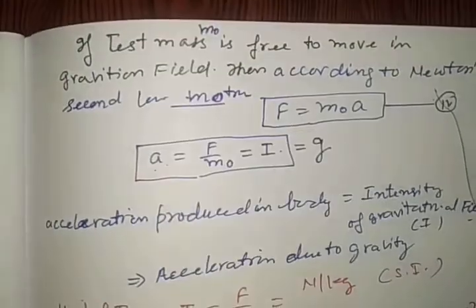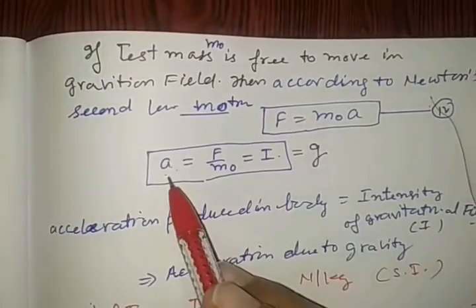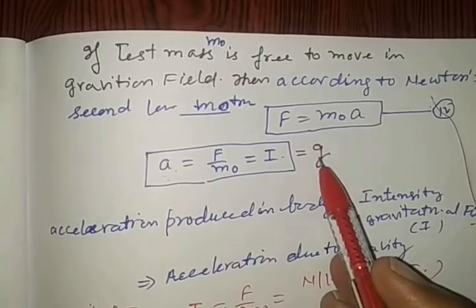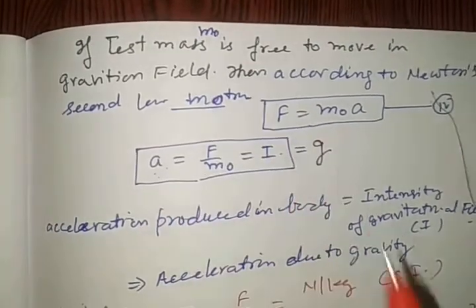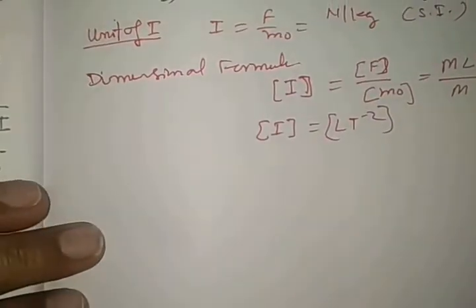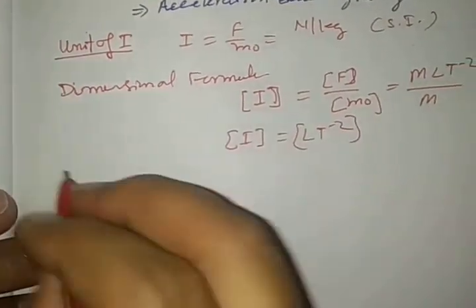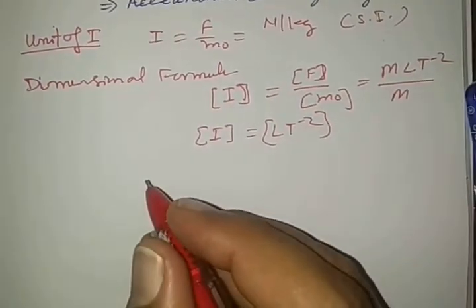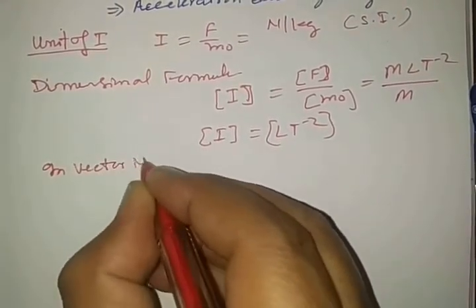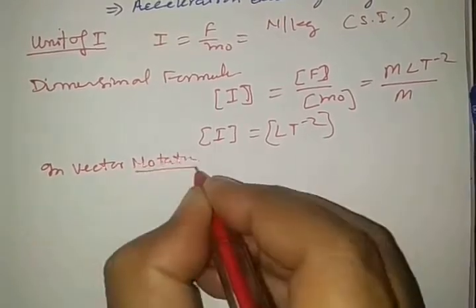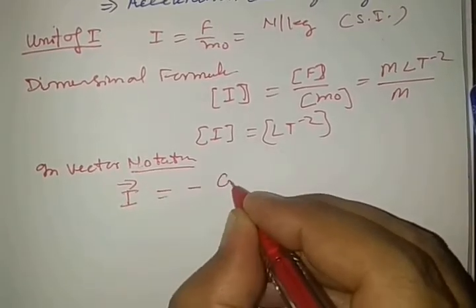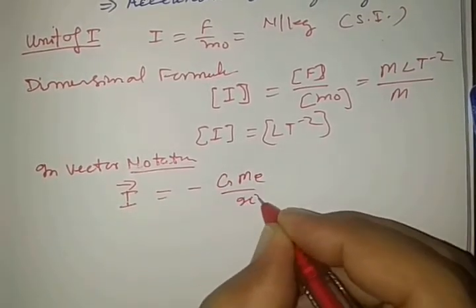That is why it is called gravitational acceleration. The acceleration experienced in the field by a material body is called acceleration due to gravity, and it is also called the intensity of gravitational field. Right? One more thing is common here: this is a vector quantity. We have already explained that. In vector notation, intensity is represented by minus G Me by x square.